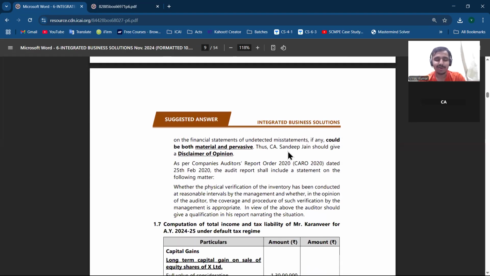And in a reporting question, see what he is asking: reporting as per standards on auditing, or just reporting? Because reporting will also cover CARO reporting. Mainly in CA Final, we will cover CARO and the audit report. So we have to see whether there is any impact on CARO also. Inventory will have a report in CARO, clause one and clause two, for inventory in particular. One is relating to PPE. That we have to see properly.